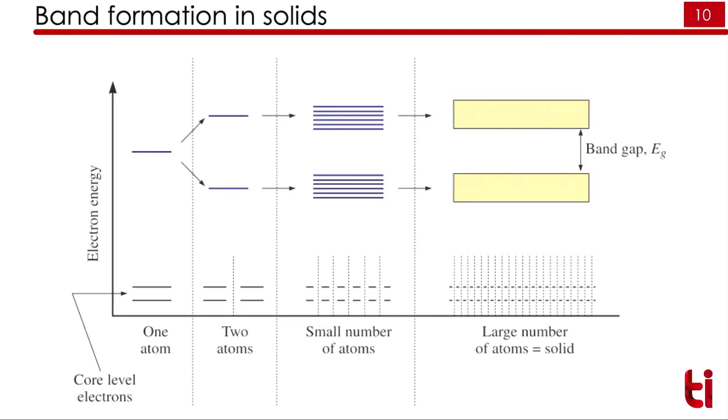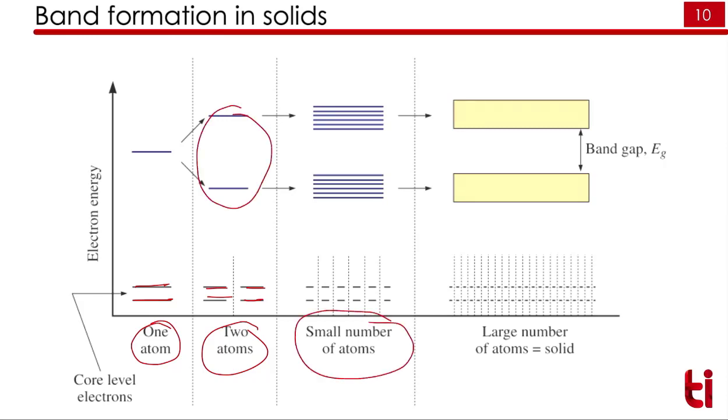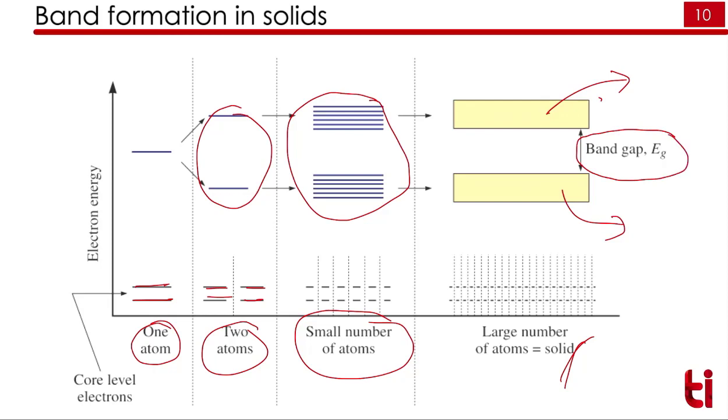Again, for your clarity, we have shown the band formation here. We have only one atom, and these are the core energy levels. If you have two atoms, these are the core energy levels of two atoms, and they will look like this. If you have a small number of atoms, such as the 12 atoms we took in the last slide, we will form some kind of band structure. And if we have n number of atoms, for example in a solid, we have bands. So this is one band, this is another band, and the band gap is the gap between these two energy levels. Now you should have a question: why is there a formation of bands, why is the energy not continuous in nature? That we will see now.